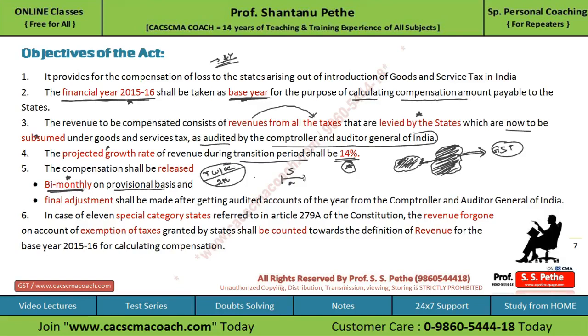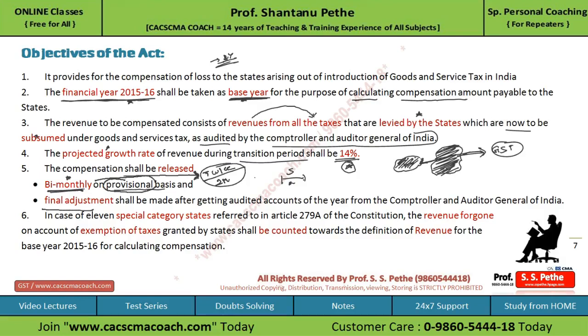But remember, although the dictionary meaning of bi-month is twice in a month or every 2 months, for the purpose of calculating the compensation, this will be for every 2 months. That is, provisional compensation will be calculated for every 2 months period. So whatever compensation is paid bi-monthly will be provisional, that means temporary compensation.